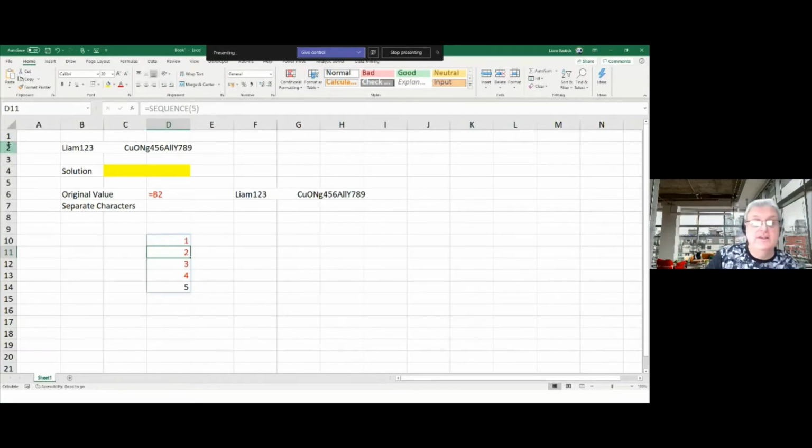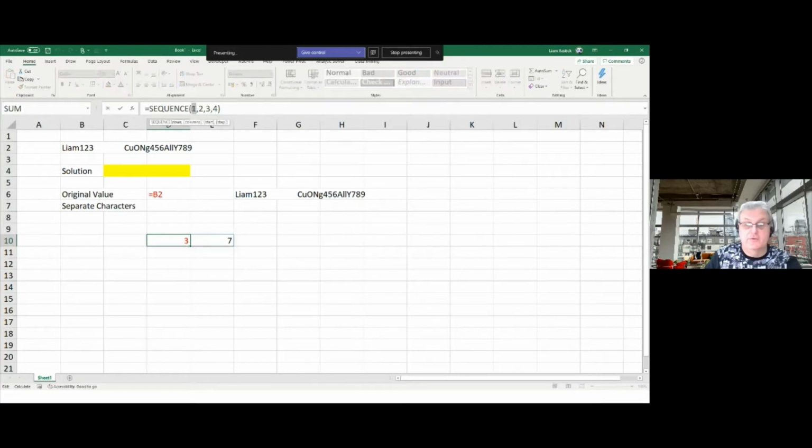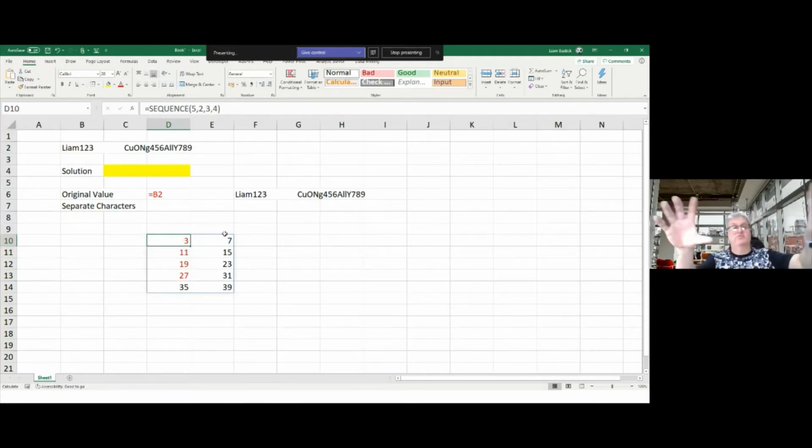And that's quite nice. Whereas if I go instead equals SEQUENCE(1,2,3,4), it's going to do instead just the numbers 3 and 7, because it's going to be 1 row, 2 columns, starting at 3 in increments of 4. So if I make it 5 rows and 2 columns, it's going to go 3, 7, 11, 15. And notice the formatting is not made all nice elsewhere here. This is called spilling, and this is what's creating a dynamic array because the range extends. And I'm going to use this feature to help me get to the bottom of this particular problem.